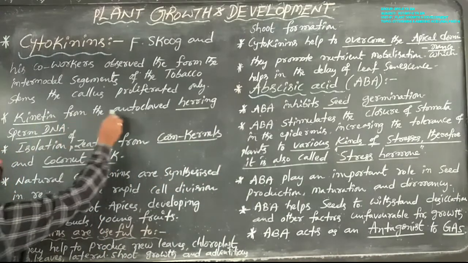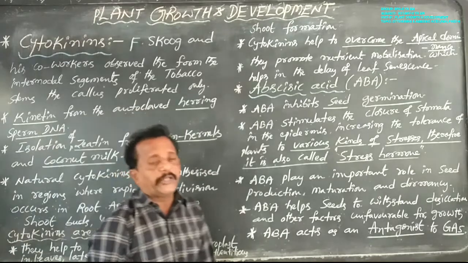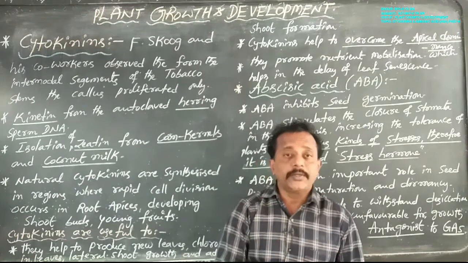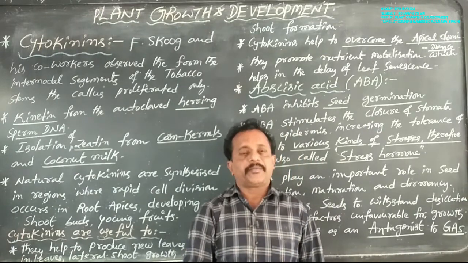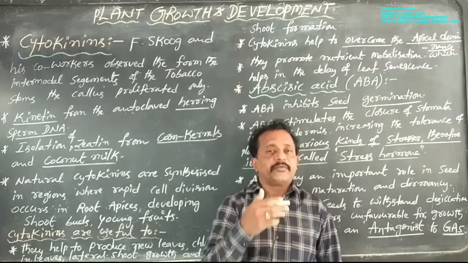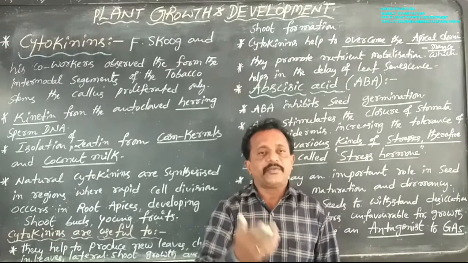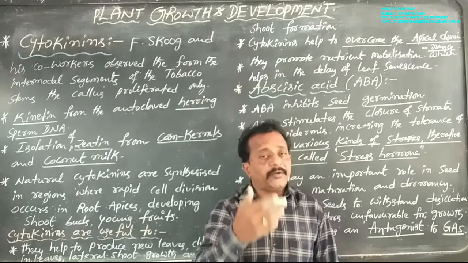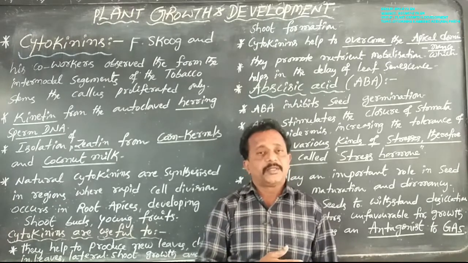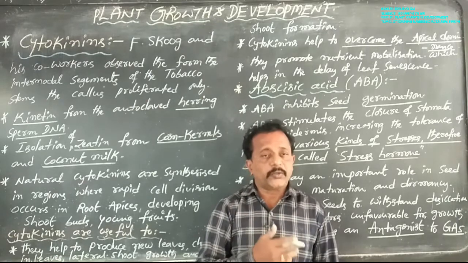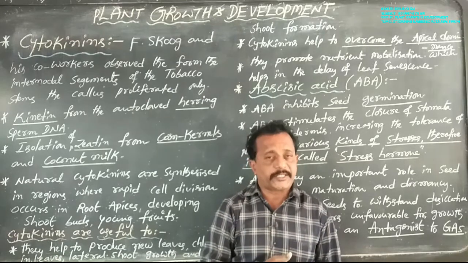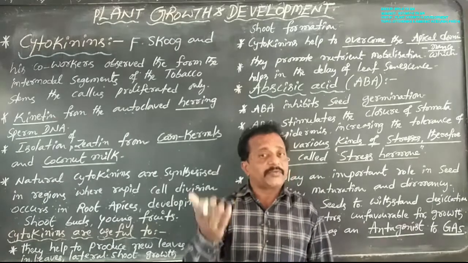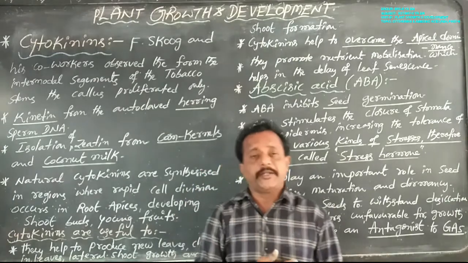Kinetin is obtained from the extraction of autoclaved herring sperm DNA. Herring is one type of fish. The DNA of this fish contains one type of cytokinin, which is also involved in cytokinesis. So the autoclaved herring sperm DNA contains one type of cytokinin, that is named kinetin.